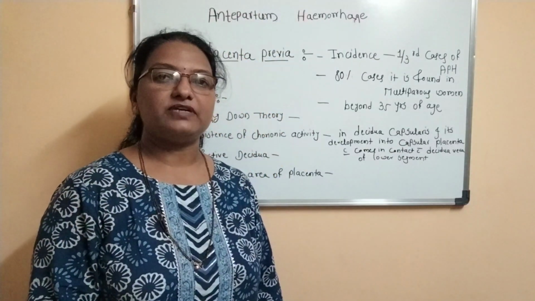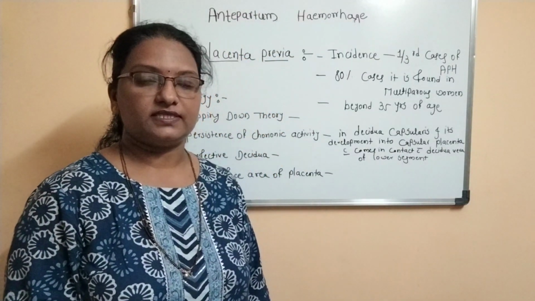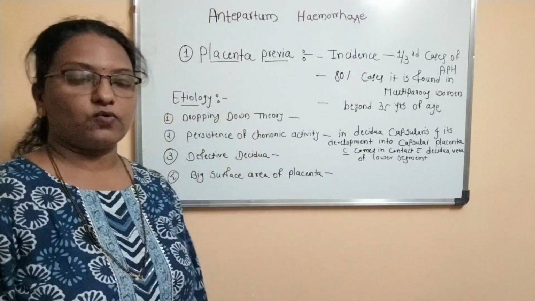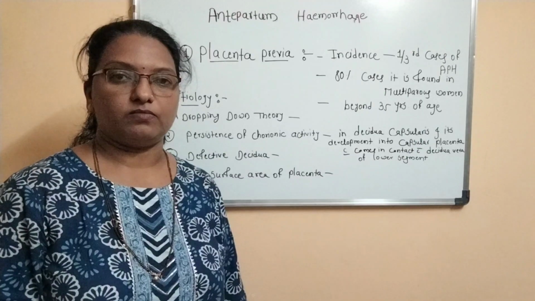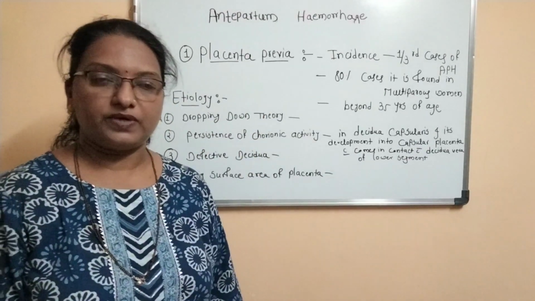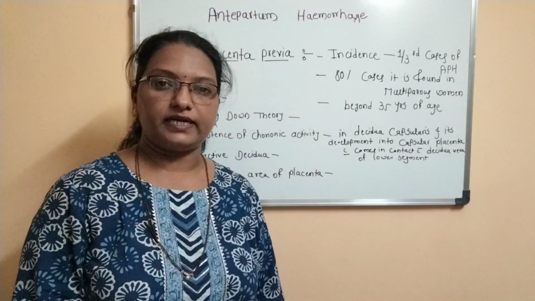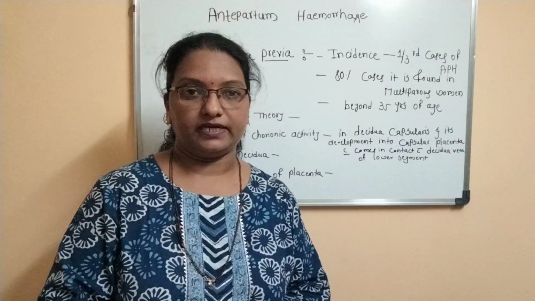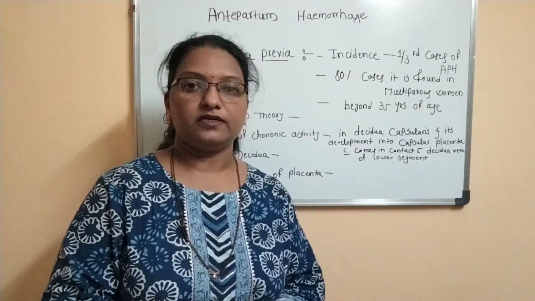Now we'll discuss the first cause, that is placenta previa. This type is according to the implantation of the placenta. What is placenta previa? When the placenta is implanted partially or completely into the lower uterine segment, it is called placenta previa.